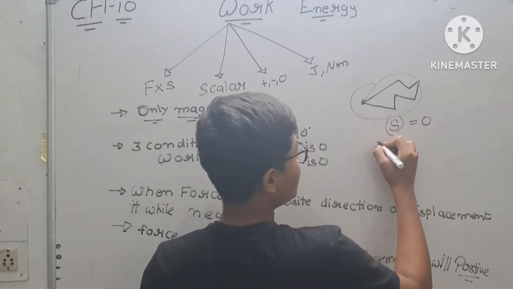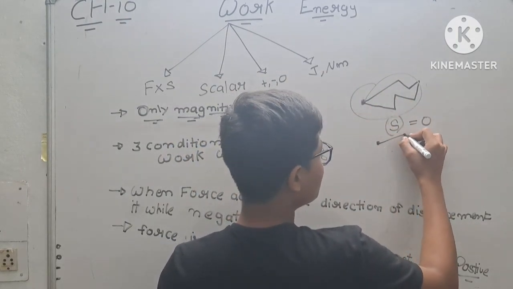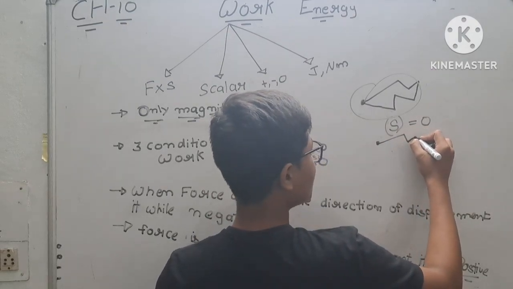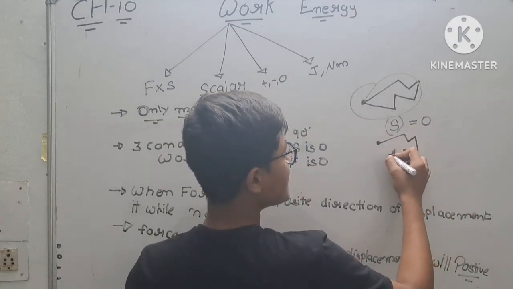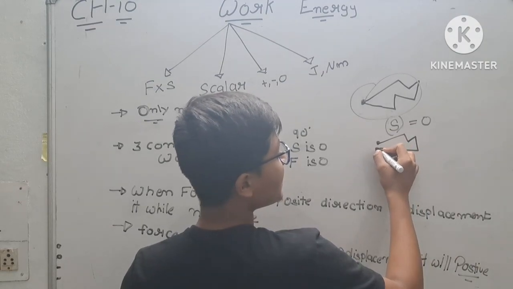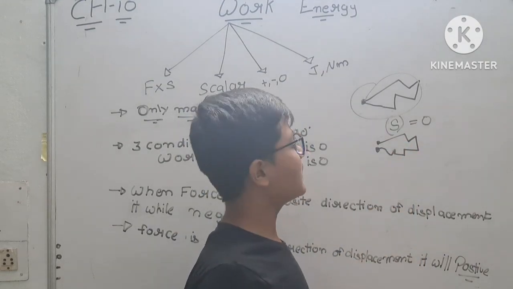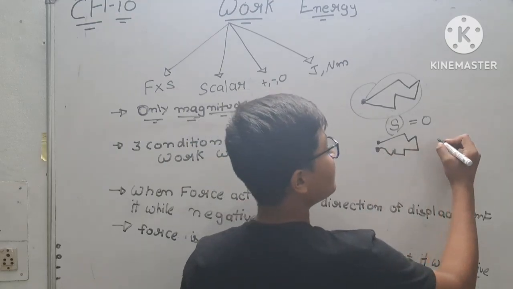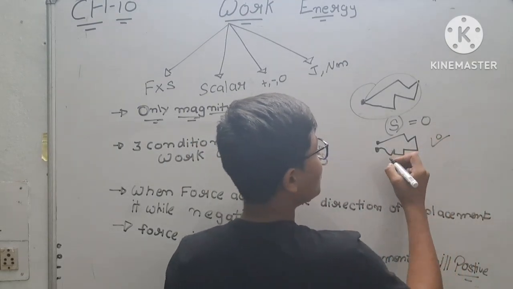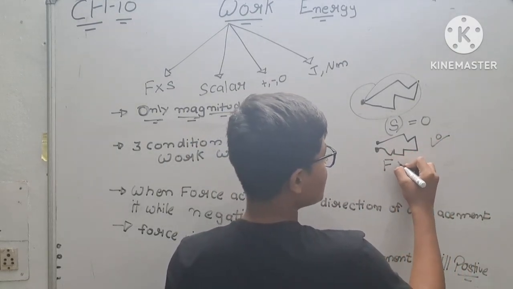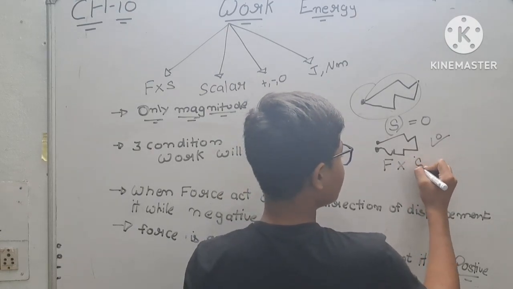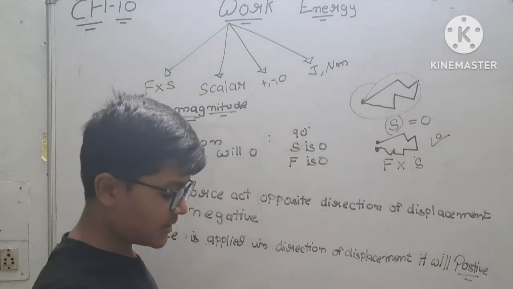You can take an example. You start your day from here, you go to school, go to market, tuition, study, and you take a rest in another bedroom or on a sofa. Then work has been done, because you have applied force and you have also done displacement.